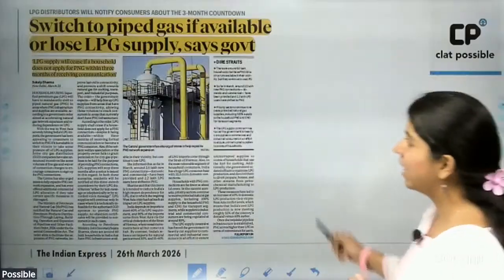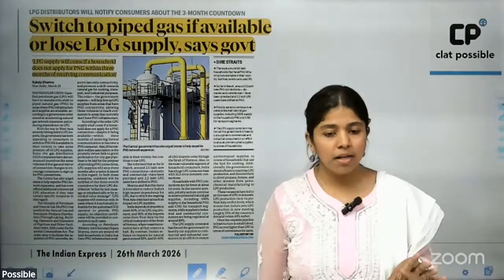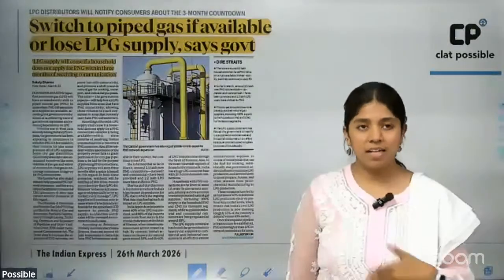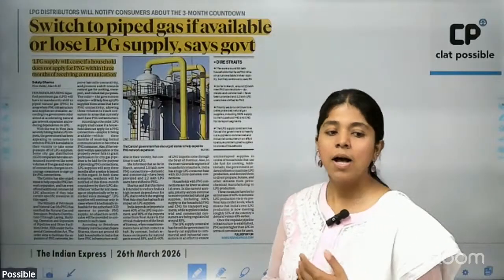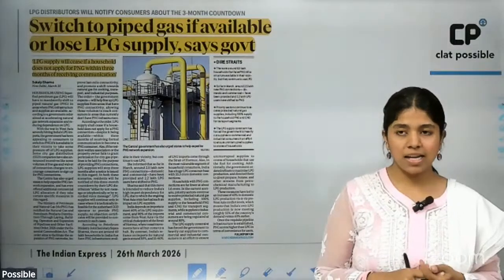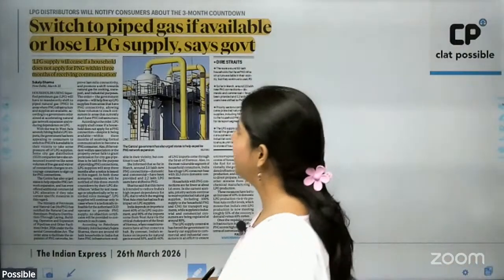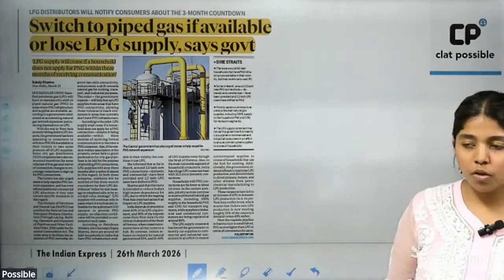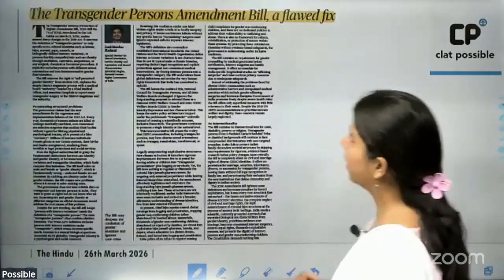Okay. Then the government has issued a guideline saying that everybody must switch to piped natural gas if it is available near your houses, wherever you live, and if you have been intimated with a message from the government that you must switch to piped natural gas supply, or you will be losing LPG supply. All right, and this you have to do within 3 months of receiving this communication or message from the government. All right, then coming to the editorials for today.